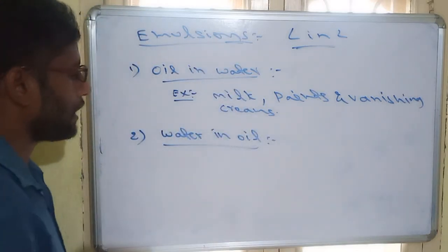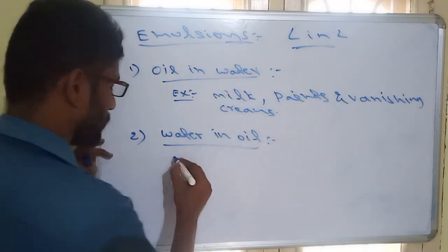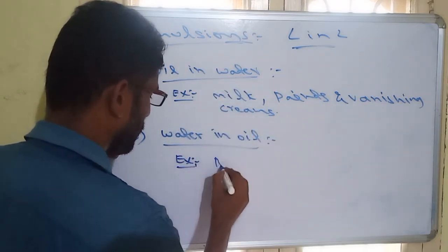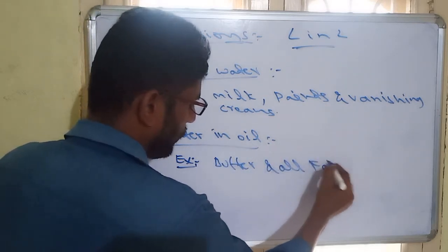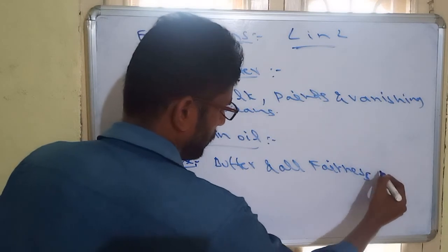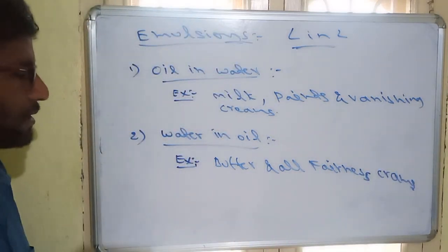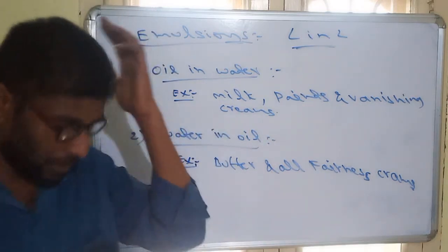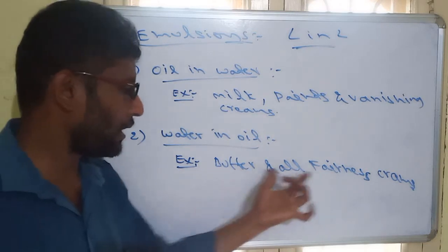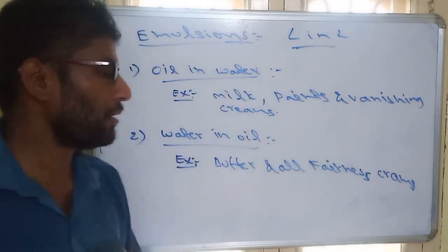Similarly, water in oil type means water content will be less and oil content will be more. Examples here will be butter and fairness creams. We use fairness creams; these are water in oil type emulsions. All are liquids, one highly viscous and one less viscous. So butter and fairness creams are water in oil type. Milk and paints are oil in water type.